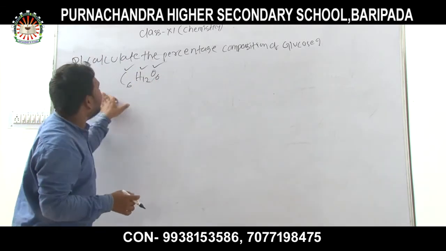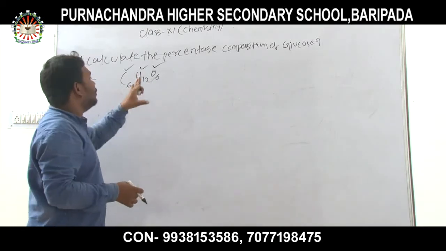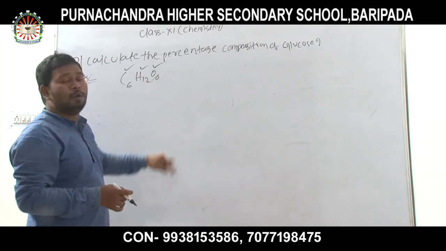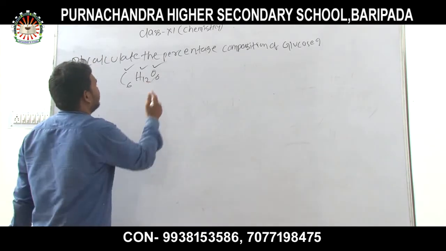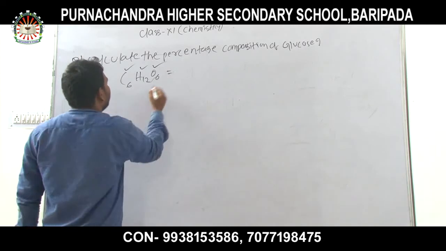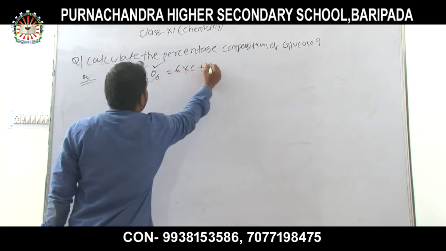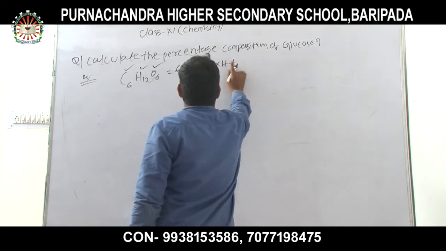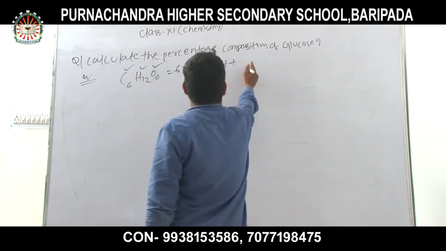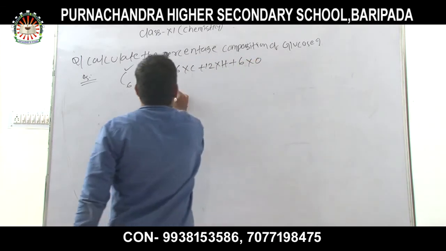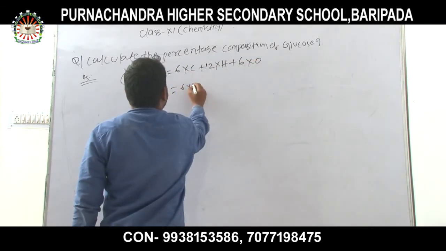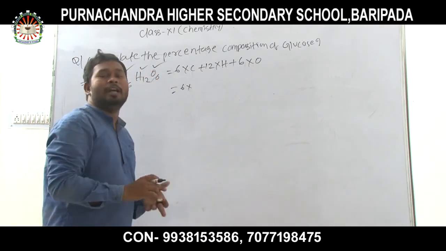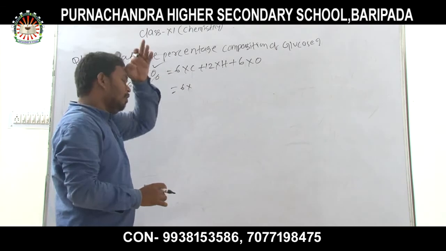For solving this type of problem, first we have to know the formula. Glucose, its formula is C6H12O6. Then find its molecular mass. Here, 6 number of C plus number of H plus number of O. You already know, in the first class I told you how to calculate the molecular mass of a molecule or given compound.